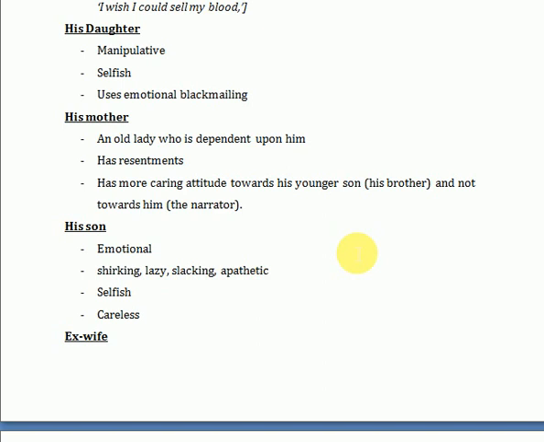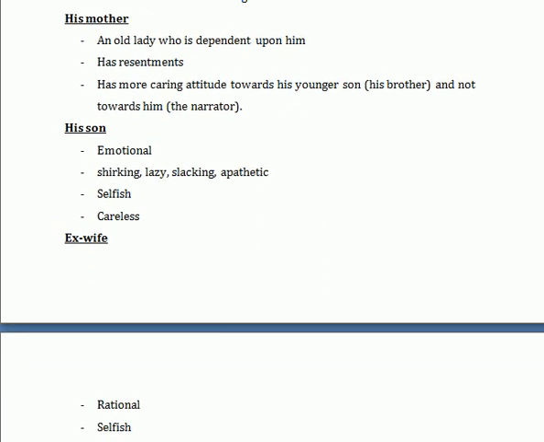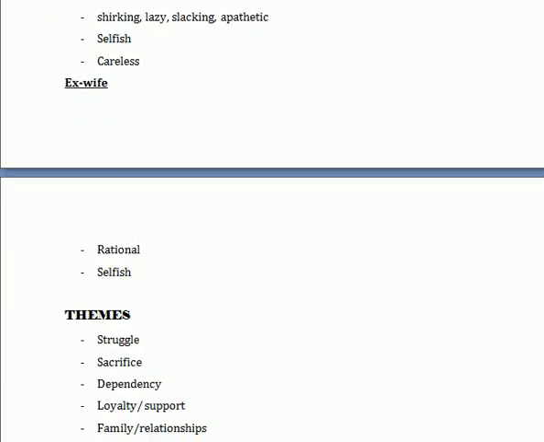Then we see the character of his son, who also is dependent upon the narrator, and he was also shown as an emotional guy who all the time used to threaten him that he's going to commit suicide if he's not going to get money. So he also used emotional blackmailing as a technique to draw money from his father. He was shown as a shirking, lazy, slacking, apathetic individual, a selfish individual, and a careless fellow. And all the textual quotes are there which support these things.